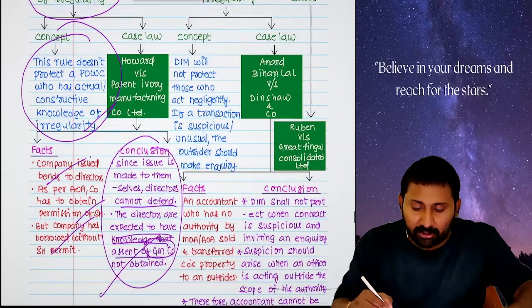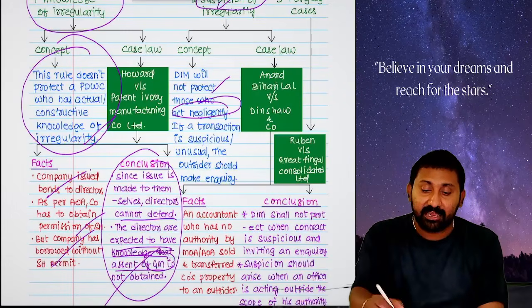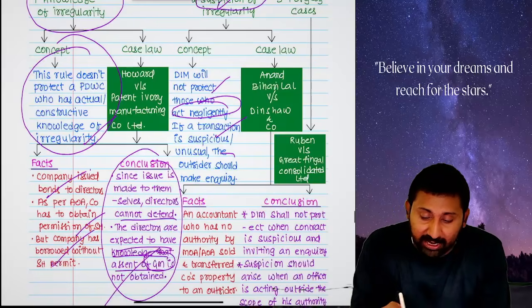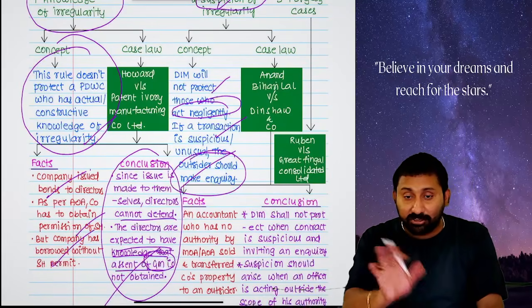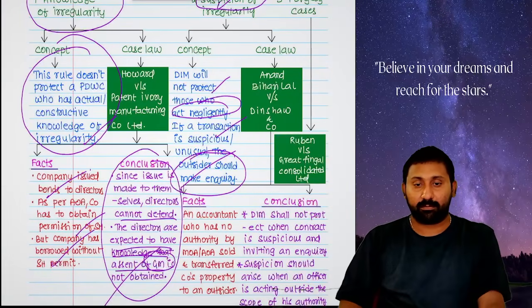So, the doctrine of indoor management will not protect those who act negligently. If a transaction is suspicious, doubtful, or unusual, the outsider should make enquiry. Enquiry is not about whether resolutions are passed or not. Enquiry should be made about who is taking the money. Okay.